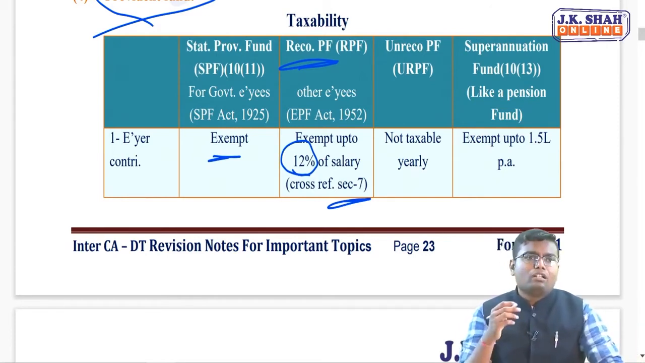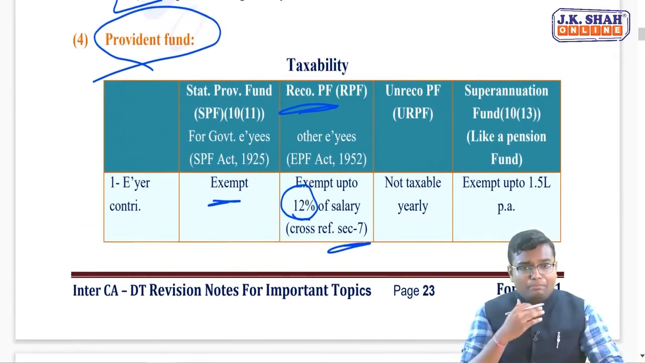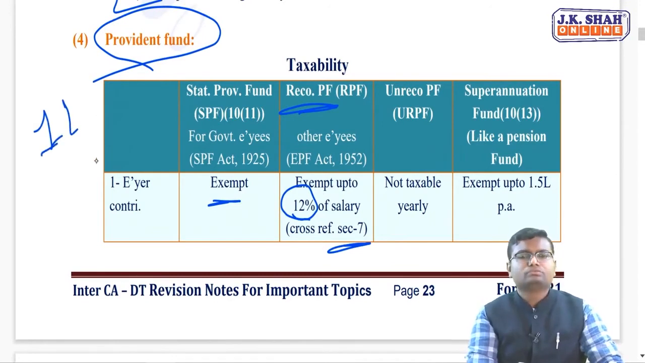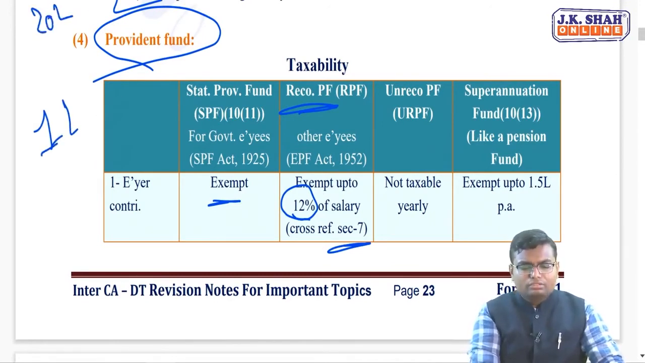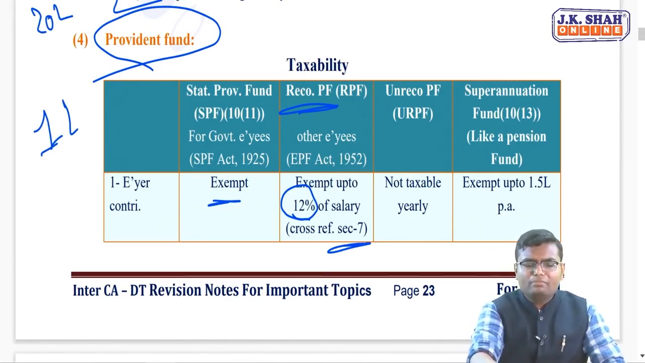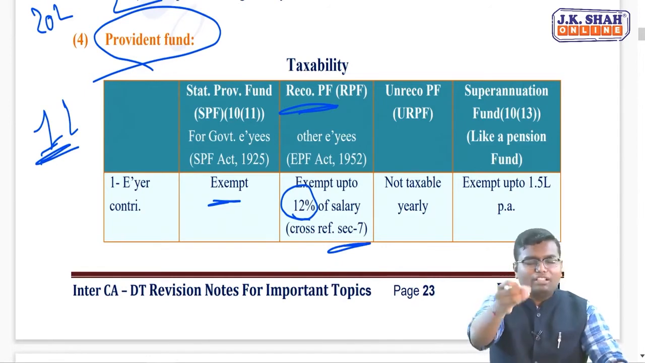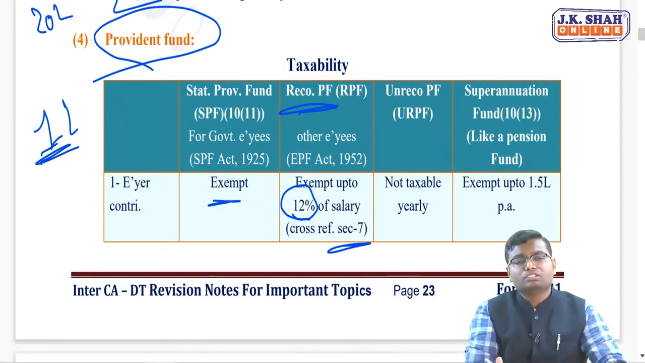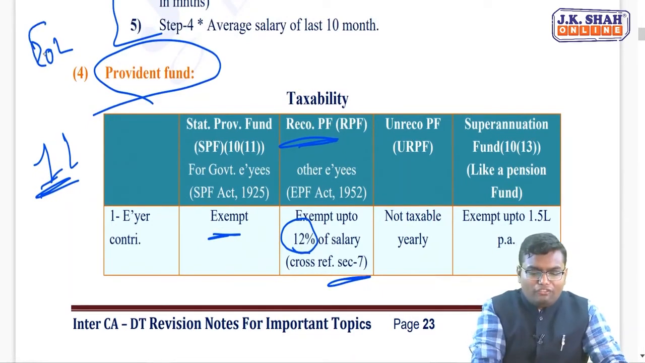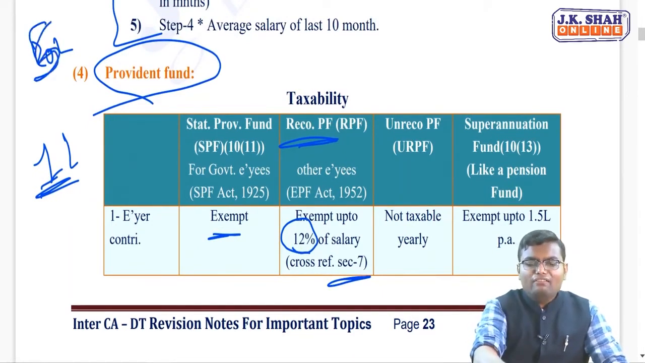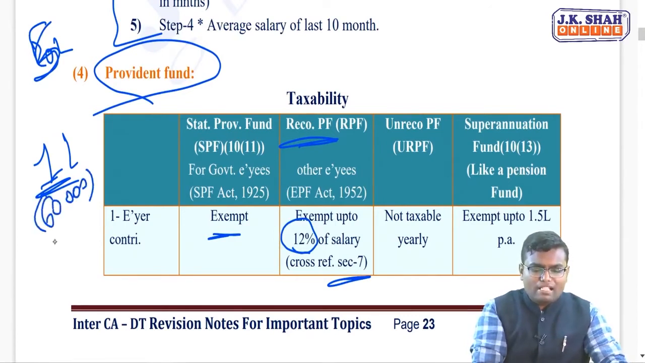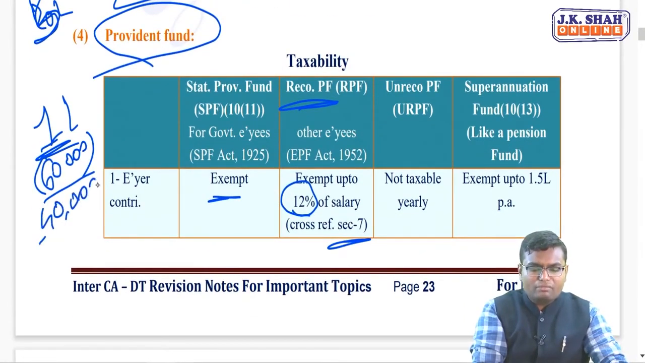So let's say my employer is contributing rupees 1 lakh to my provident fund and my salary is, let's say, 20 lakh. So what is 12% of 20 lakh? 20 lakh into 12% comes to 2.4 lakh. Employer is contributing 1 lakh, the exemption amount is 2.4 lakh, that means the entire 1 lakh rupees is exempt, zero taxable. Let's say my salary would have been only 5 lakh rupees. Then what is 12% of 5 lakh? 60,000. Then only 60,000 will be exempt, the balance 40,000 contribution by the employer will be taxable.